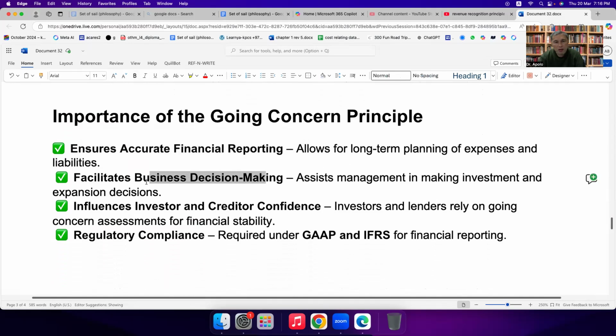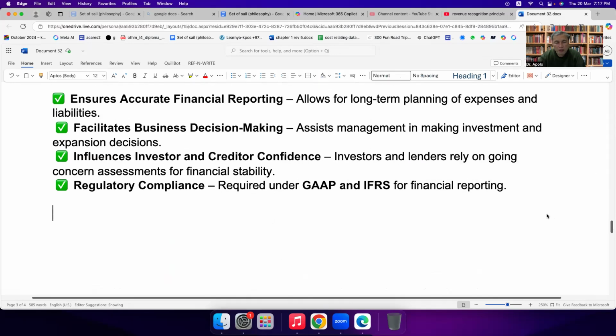It assists management in making investment and expansion decisions because it's long-term. Another, it influences investors' and creditors' confidence. This is stable. Investors and lenders rely on going concern assessment for financial stability. Regulatory compliance is required under GAAP and IFRS. GAAP is US based. IFRS is more Middle East or European.